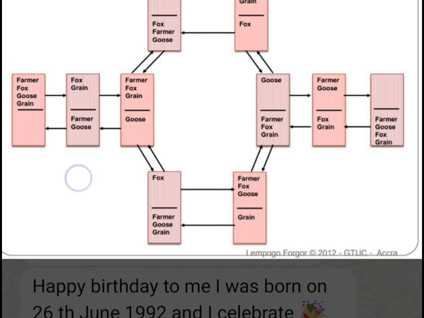And the goose should be at the bank of the river, as the fox doesn't eat grain. So right now the farmer, the fox, and the goose is at the destination. And then the farmer sends the fox and the grain, and the farmer sent the fox to the goose at the bank. The farmer then sent the fox.